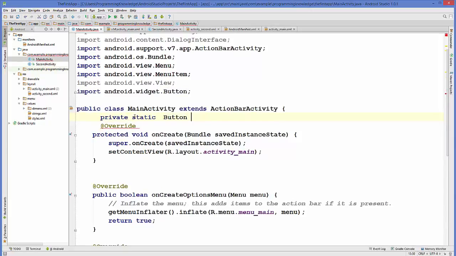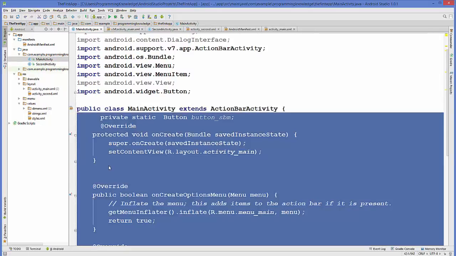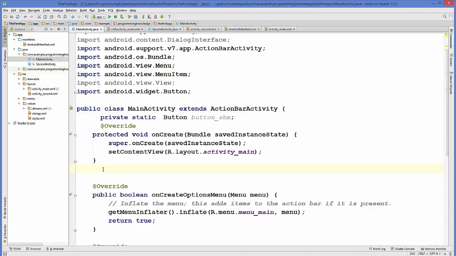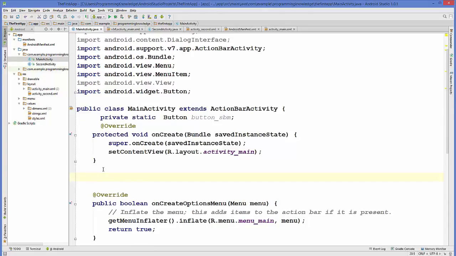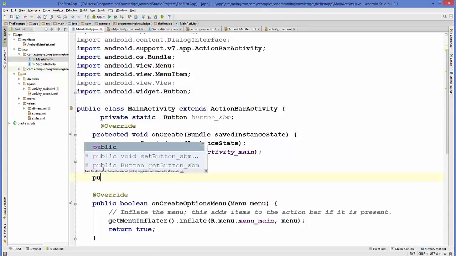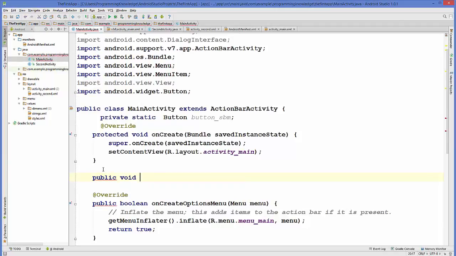For example, I name my variable button_submit. Now just below my onCreate method, I'm going to create a new method as I have been doing in the last videos, which is a public void, and for example I name this method onClickButtonListener.